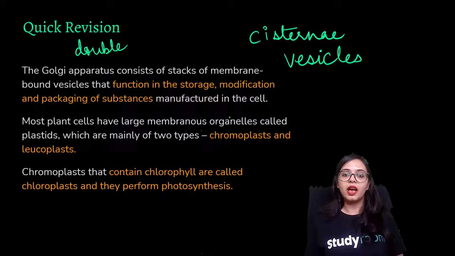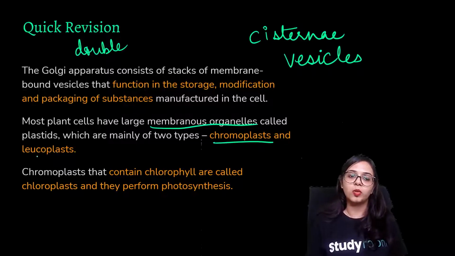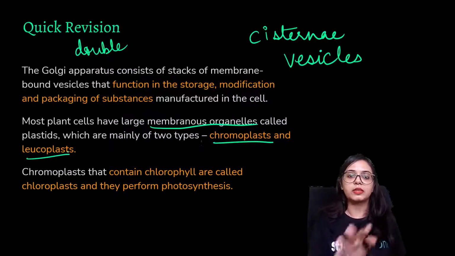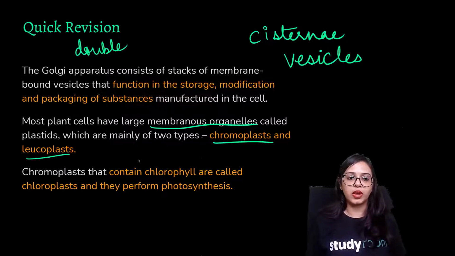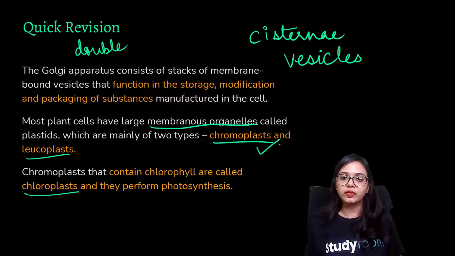Most plant cells have large membranous organelles called plastids, and plastids are mainly of two types: chromoplasts and leucoplasts. There is also a special kind of plastid known as the chloroplasts. All of these are involved in the storage of food. But chromoplasts have this extra function that they incorporate colored particles into plant components such as the flowers and the fruits.